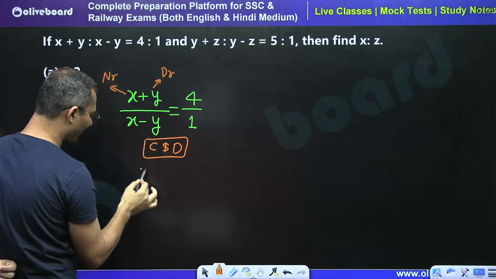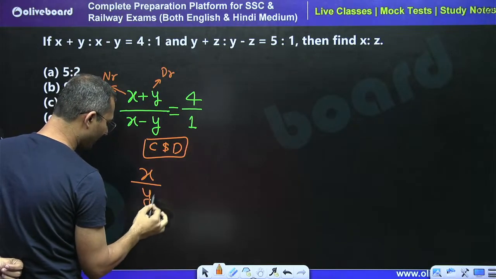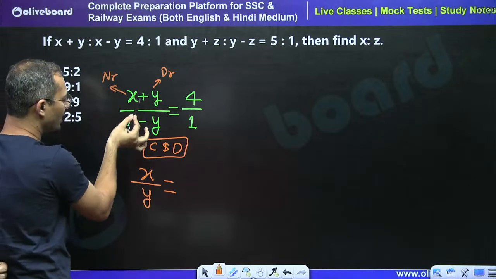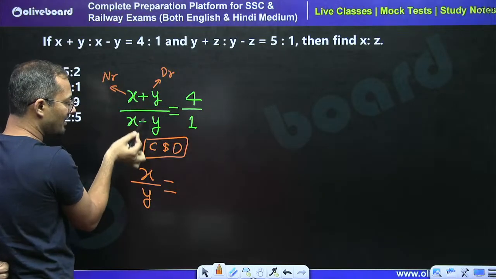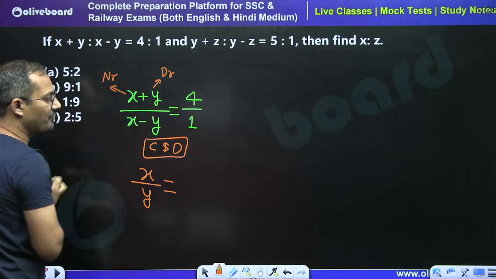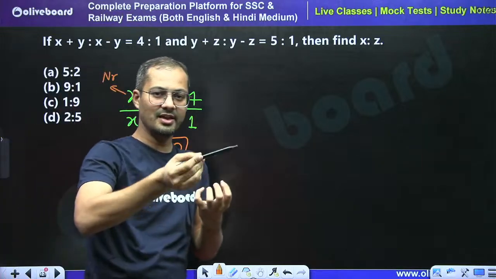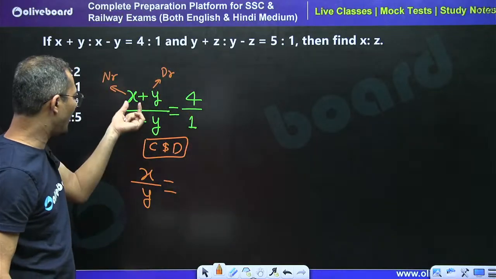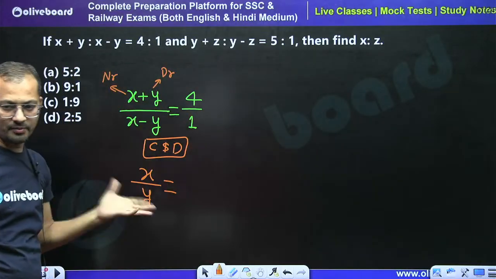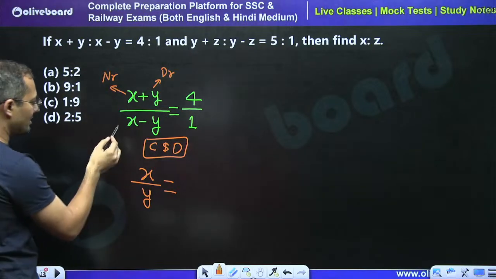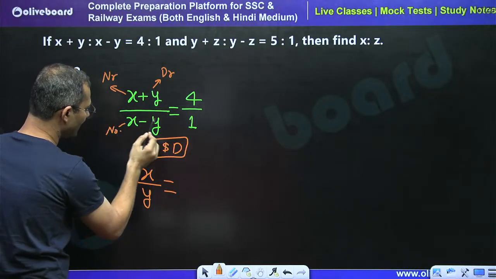So directly I can write numerator and denominator without wasting time, because we already have the C and D applied form. Yes, this is the numerator and this is the denominator.